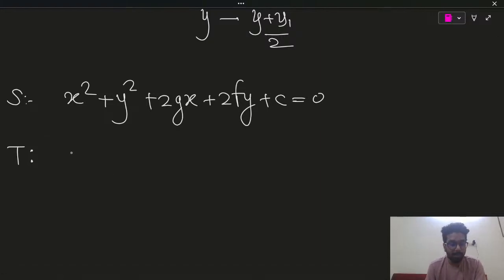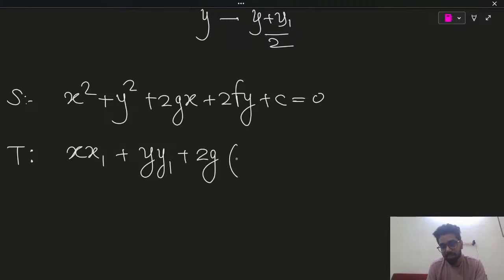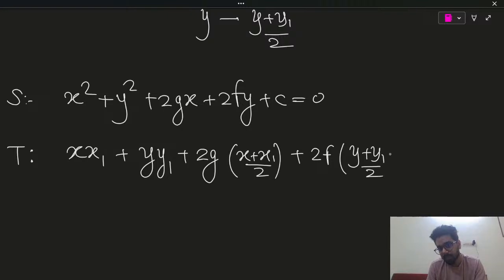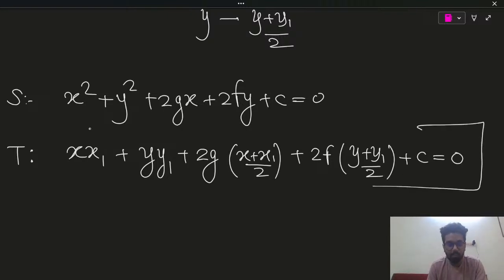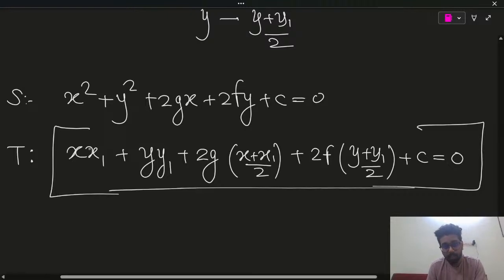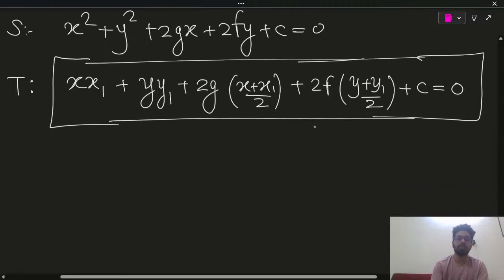So we replace x square with x x1, y square with y y1, plus 2g (x plus x1) by 2, plus 2f (y plus y1) by 2, plus c equals 0. Now guys, over here you can cancel 2 with 2.